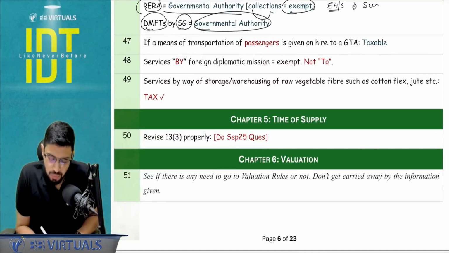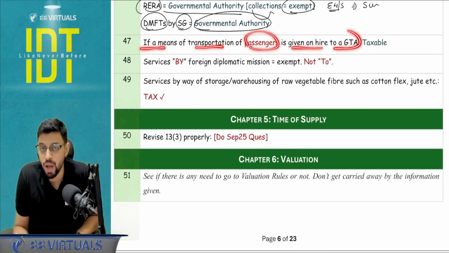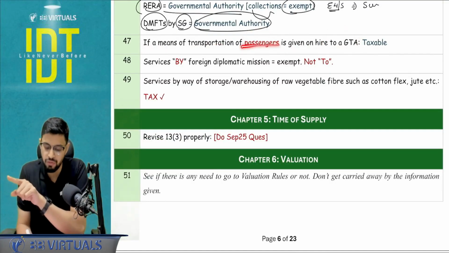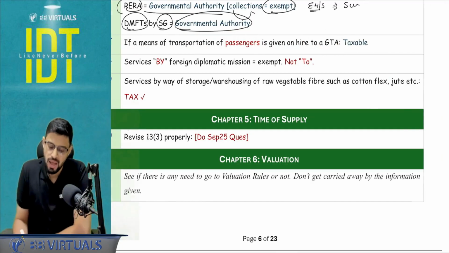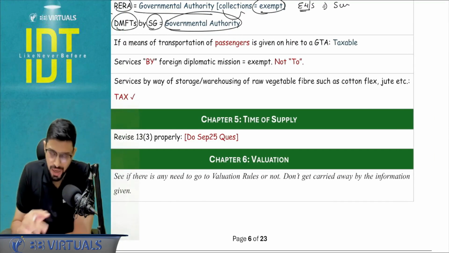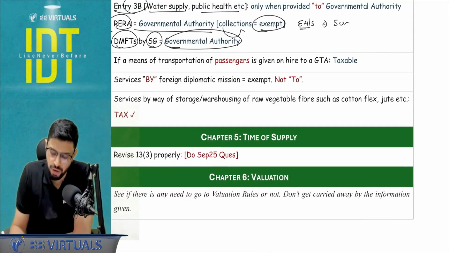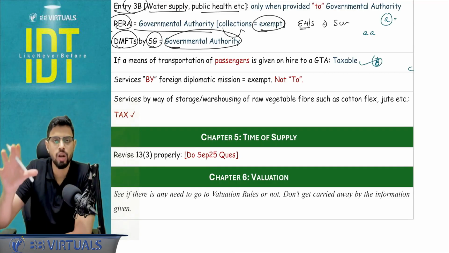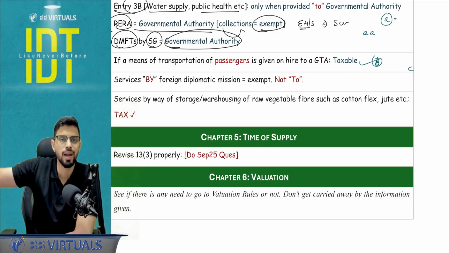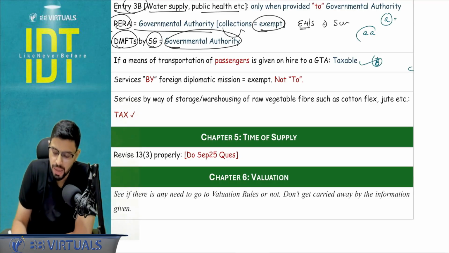Let's move. If a means of transportation of passenger is given on hire to a GTA, that is going to be taxable. But if it is goods, then it is going to be exempt. Another, with respect to the renting of the motor vehicle, basically there were 4 clauses: A, AA, B, and C. B I have covered. A is basically when a motor vehicle for more than 12 passengers, you are renting it out to a state transport undertaking. AA, same, but it needs to be an electronically operated vehicle where you are renting out to a local authority.